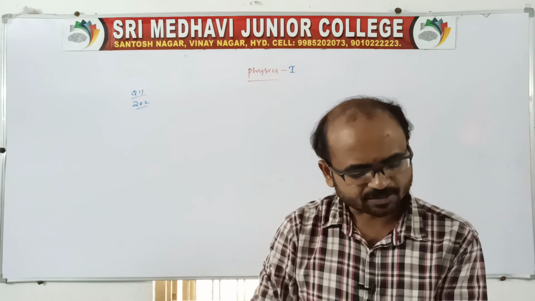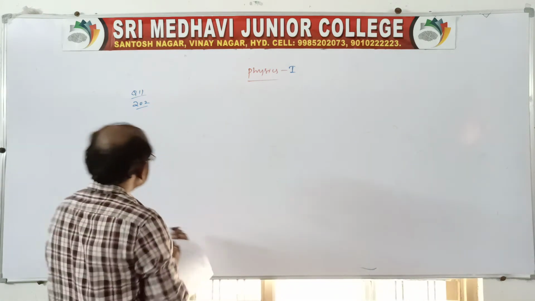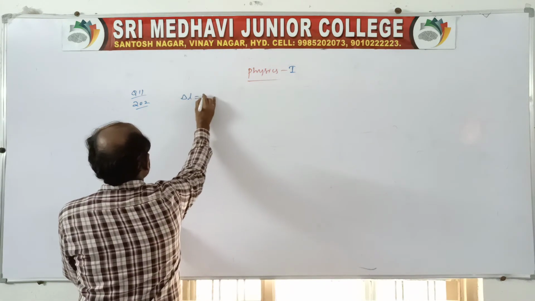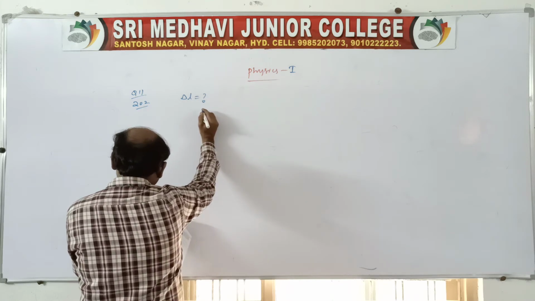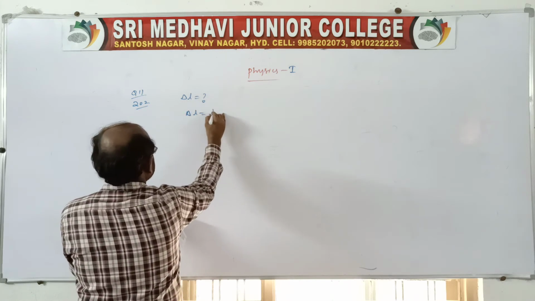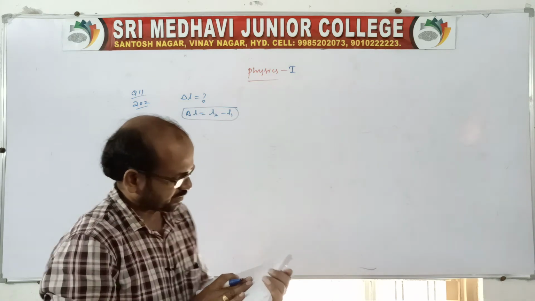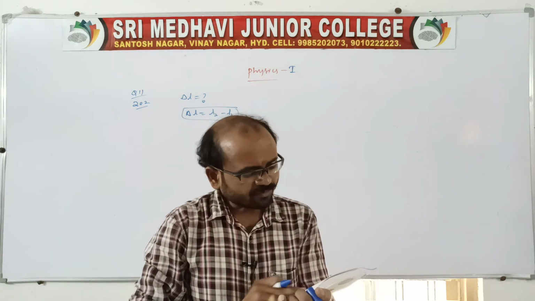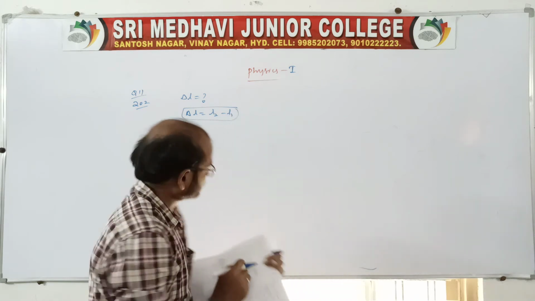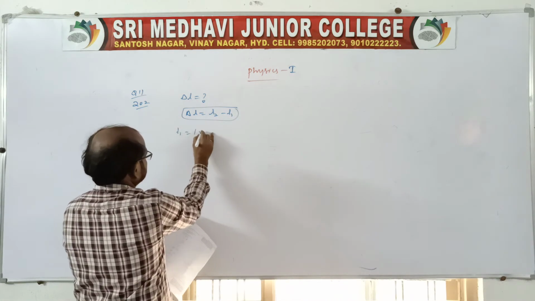Calculate the change in length of the simple pendulum. See, it is asking to calculate the change in length, of course delta L. So delta L is nothing but L2 minus L1, final length minus initial length. Let us look at what is given. The length of the simple pendulum is 1 meter, so L1 is given as 1 meter.